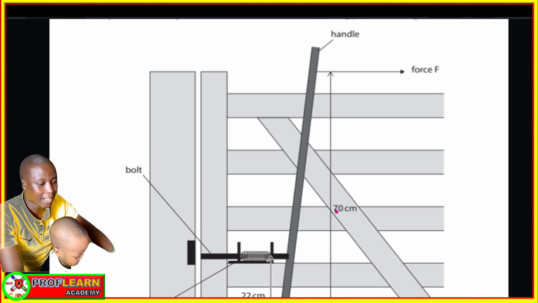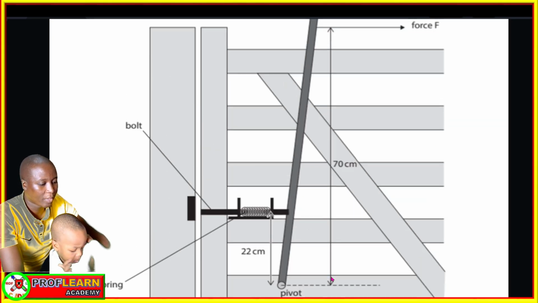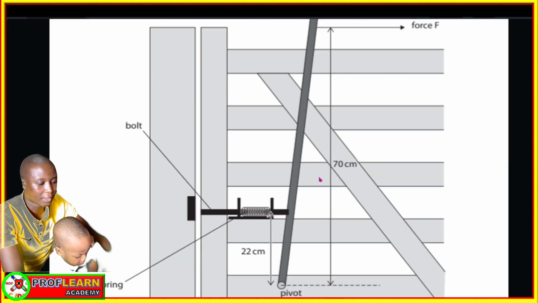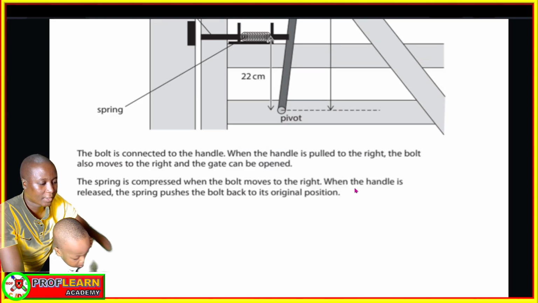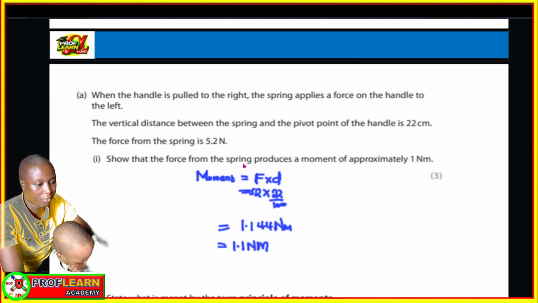You can see there is a handle, and then we have a pivot down here. The distance from the pivot to where the spring is, is 22 centimeters, but from the pivot to where the handle is, where the force is being applied to pull to open this particular gate, is 70 centimeters. Then candidates were asked to show that the force from the spring produced by the moment is approximately 1.